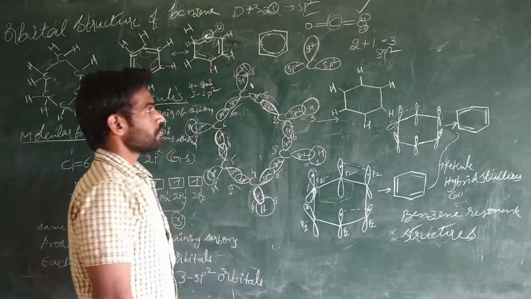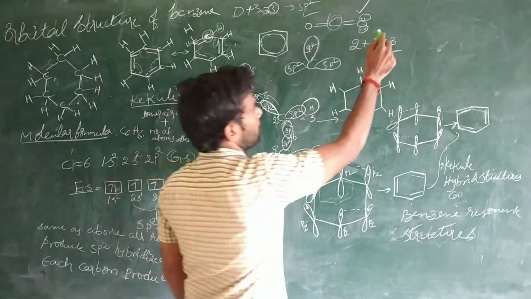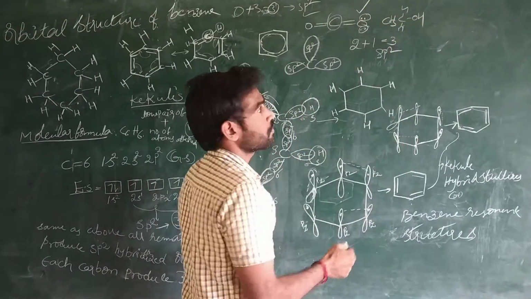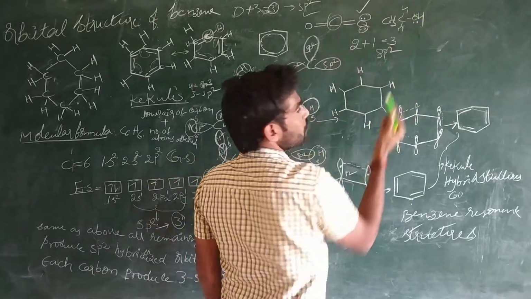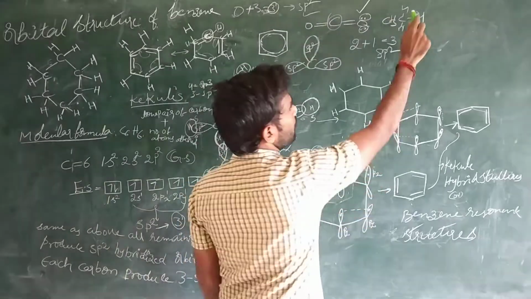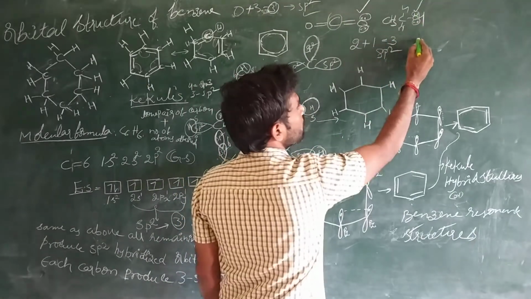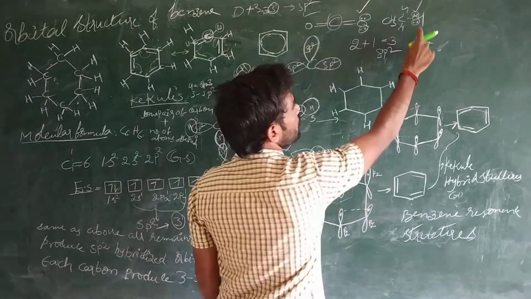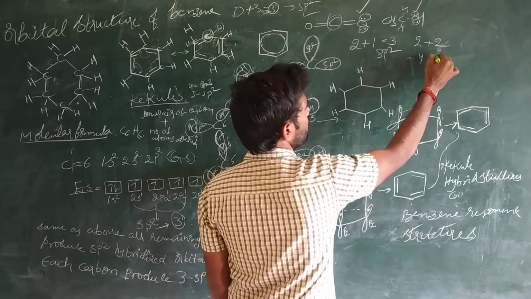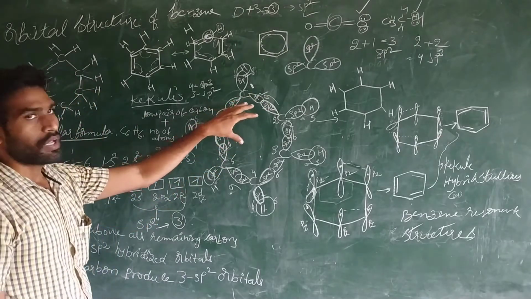So like that, in this case, we are identifying the hybridization. For example, in case of ethanol, CH3CH2OH. This is ethanol. If you want to check the hybridization of the oxygen atom, in alcohol, oxygen contains 2 lone pairs of electrons, so 2 plus the number of atoms attached, this one and this one, so 2. Total 4. This is undergoing sp3 hybridization. So like that we are identifying the hybridization of the atoms in a molecule.